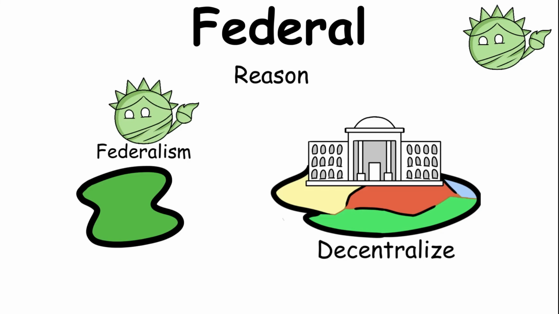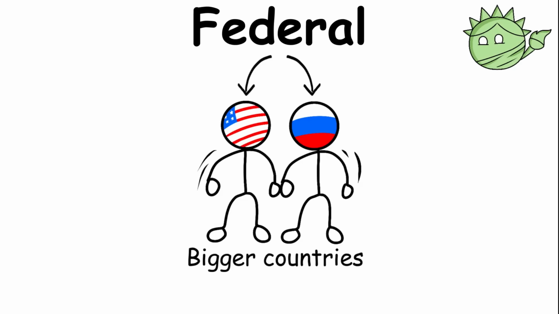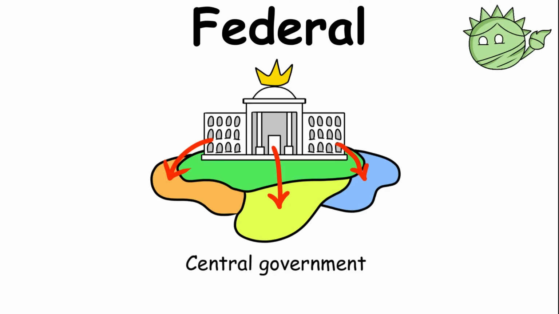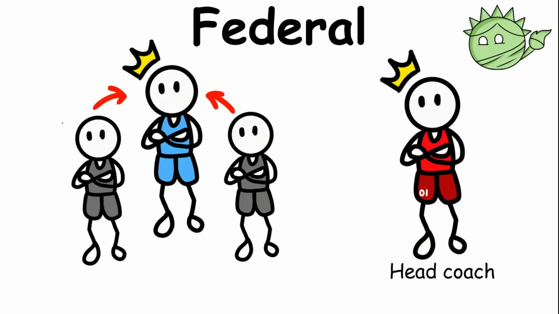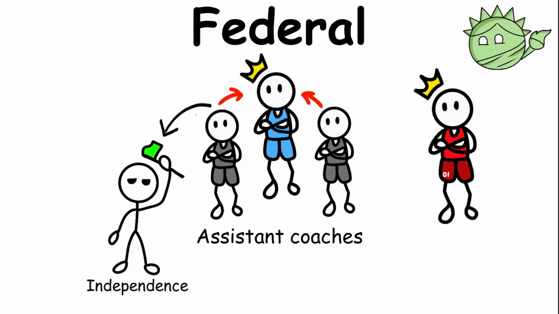This approach is especially useful in large countries because smaller regions can manage many local issues more easily than a single central government trying to control everything. It is similar to a sports team where the head coach gives different responsibilities to assistant coaches. The assistants have control over their own areas but still work under the head coach. The United States is one of the best-known examples of a federal government. It has a national government led by a president, while individual states have their own governments, lawmakers, and senators who represent their regions and citizens.